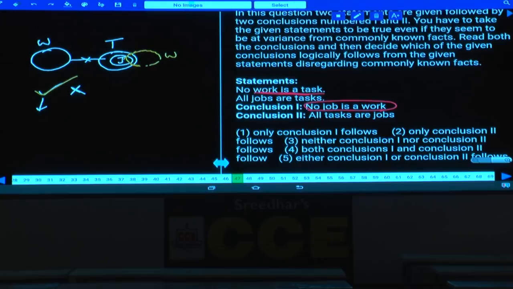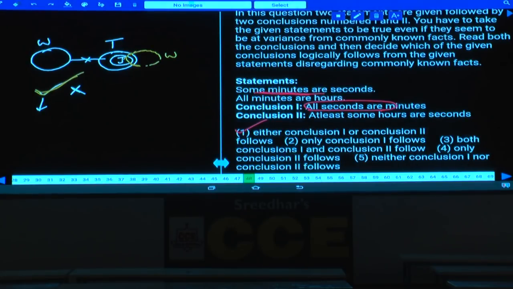This will be true forever. If the alternate diagram is proven, then the previous negative conclusion will be false. If the alternate diagram has not been proven, then the previous conclusion will be true forever. Then what is your answer here? Only conclusion 1 follows, that is choice 1. Question number 47, choice 1.